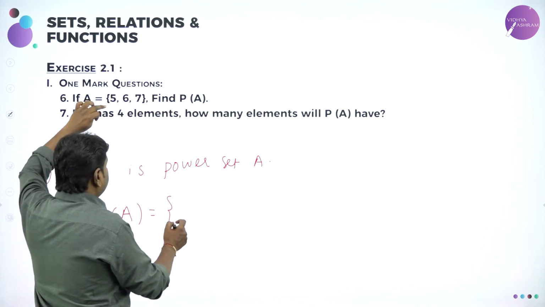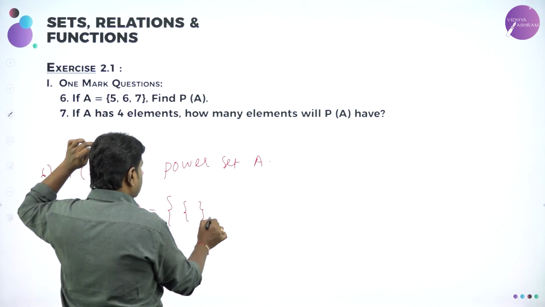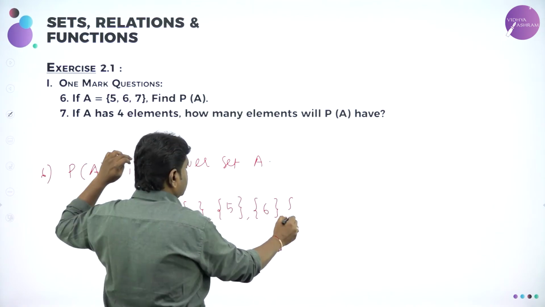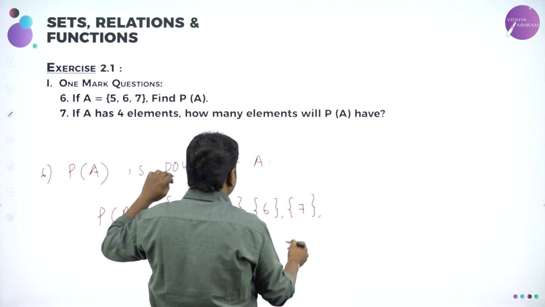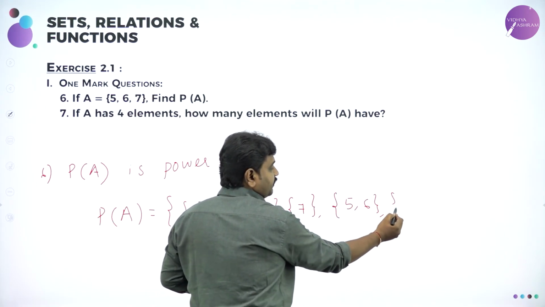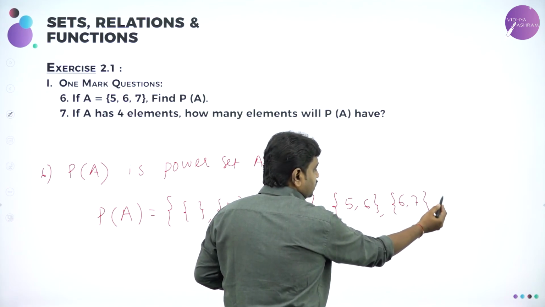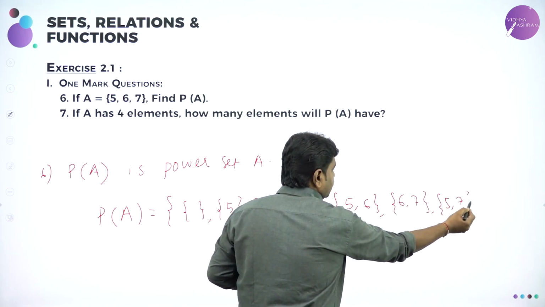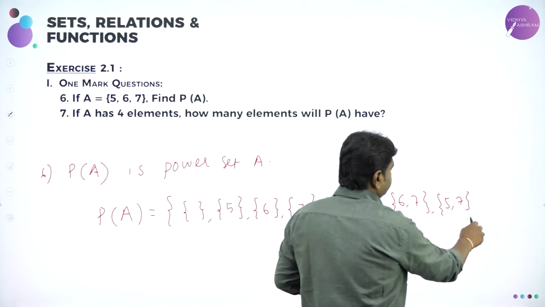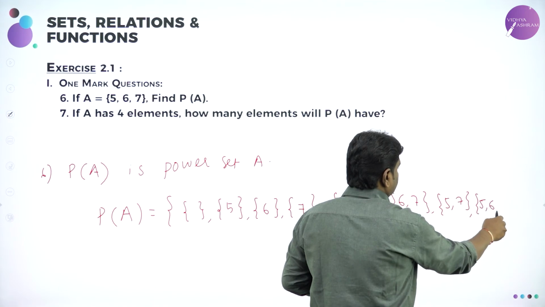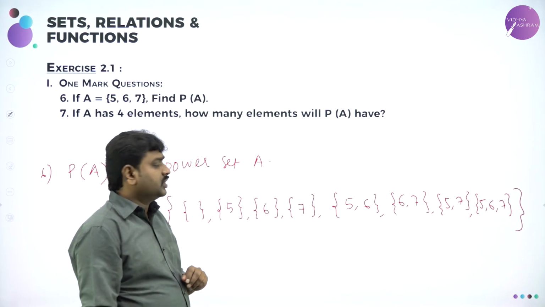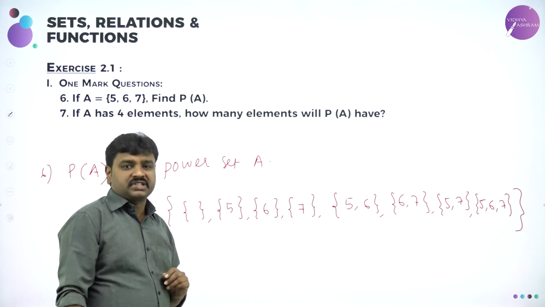So what are the subsets of this? One is the null set. The others are singletons: the set containing 5 alone, 6 alone, 7 alone. Then the sets containing 2 elements: {5, 6}, {6, 7}, {5, 7}, and you can write the set containing all the elements, that is {5, 6, 7}. So now I wrote the power set. What is power set? The set containing all the subsets is the power set.